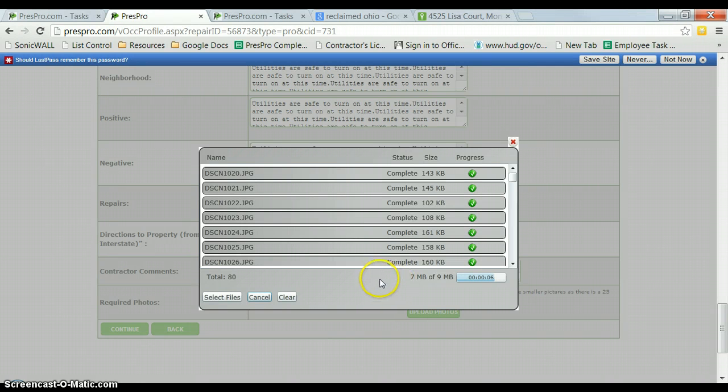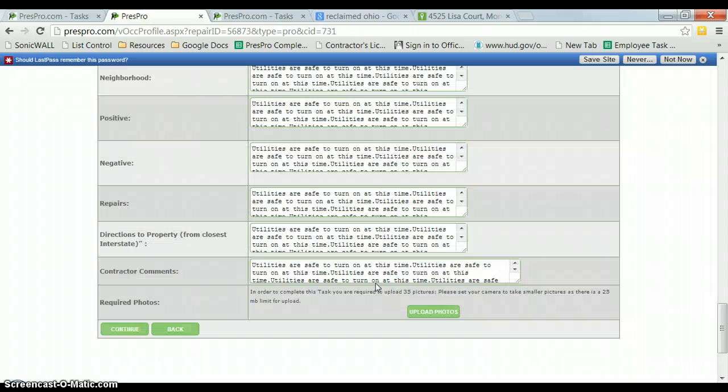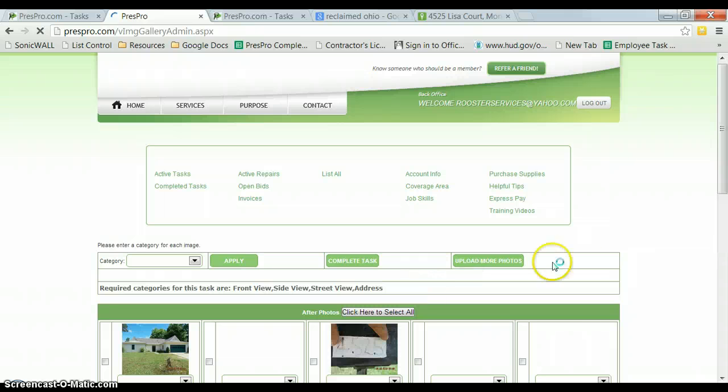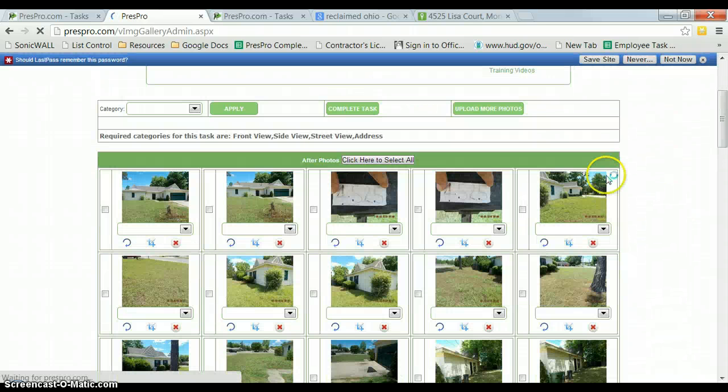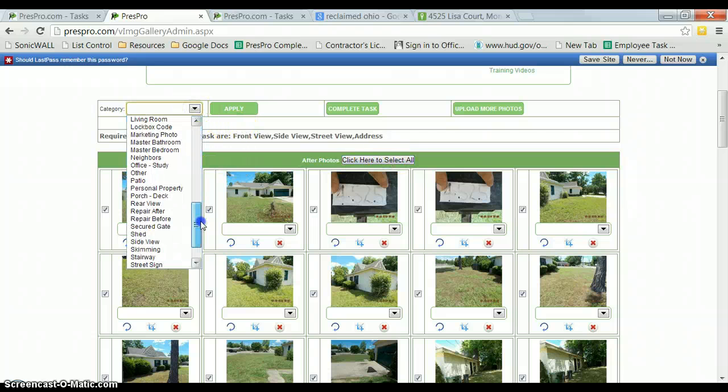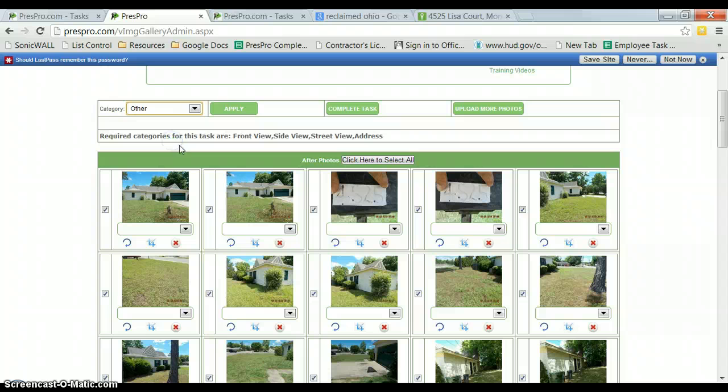Okay, and they are almost done uploading. Couple more seconds. And now they're finished, so we can click continue. And here are all our pictures that we uploaded. So again, we're going to click here to select all. Go to the drop down box and select other, then click apply.